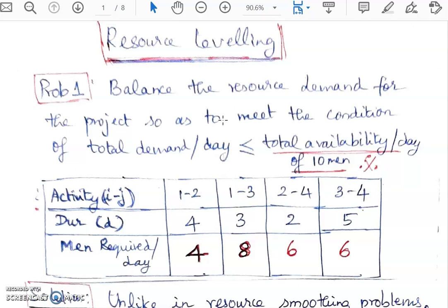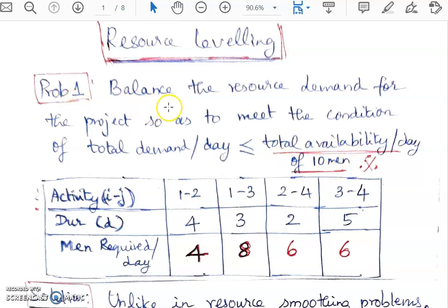But here in resource leveling, since there is a constraint on the availability of resources, we have to balance the project every day meticulously. So day by day balancing is the technique adopted in resource leveling. Every day we have to check whether the total demand for the resource per day is less than or equal to the total availability, which is the restriction given in the problem. So we will straight away go to the problem and explain the concept there.